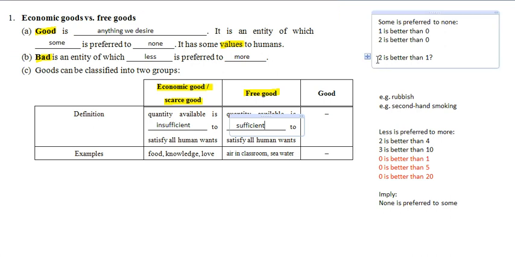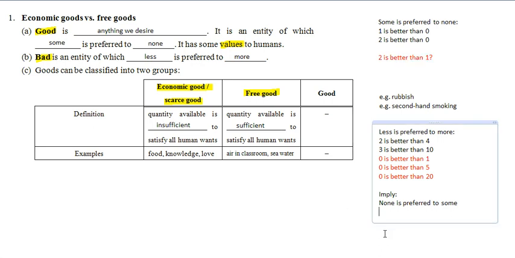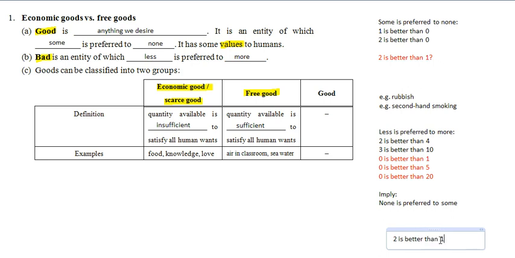And one of the questions that we haven't answered yet is whether 2 is better than 1. Actually, for economic good, 2 is better than 1. And for free good, 2 is not better than 1.